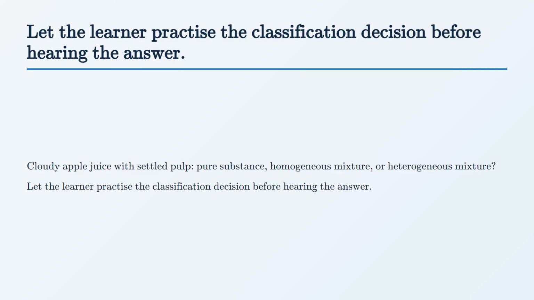Here's one for you. Cloudy apple juice with pulp settling at the bottom. Is it a pure substance, a homogeneous mixture, or a heterogeneous mixture? Pause and decide. Its composition varies from point to point, so it's a heterogeneous mixture, like Italian dressing, not like a sports drink.